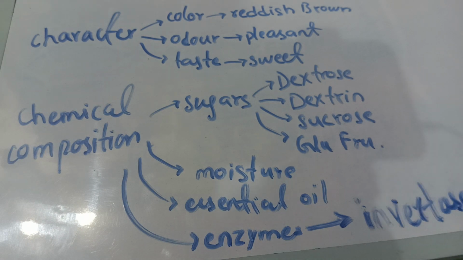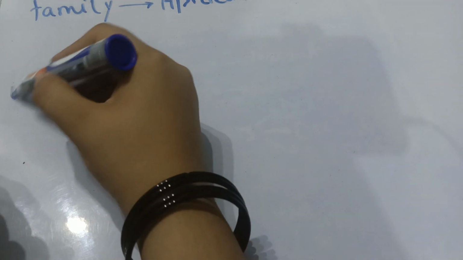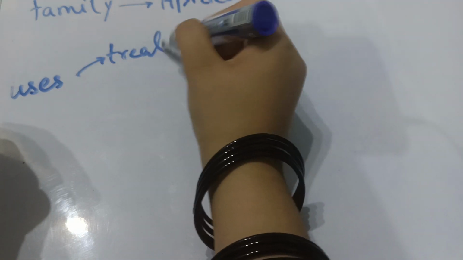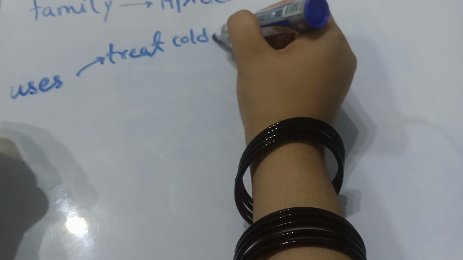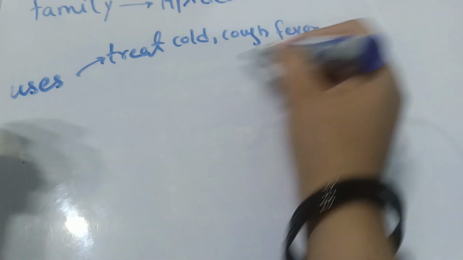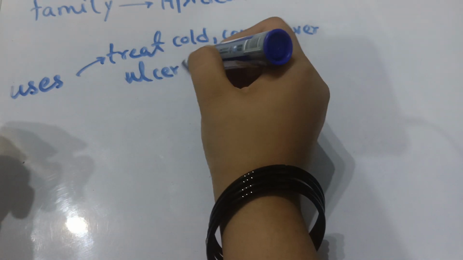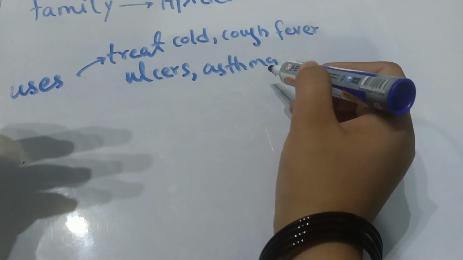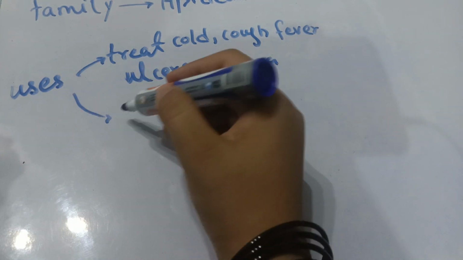Okay, so this was the chemical composition of our honey. The next thing is that we will discuss what the uses of honey are. First of all, it is used to treat cold, cough, fever, ulcers, asthma, and such like that. Okay, and what is its use in industry?